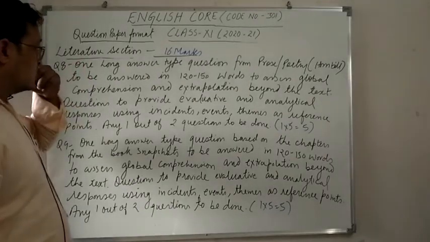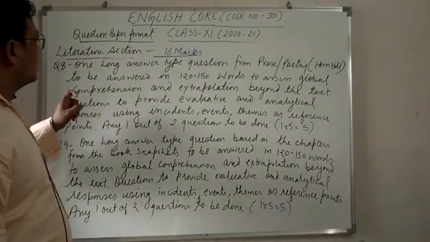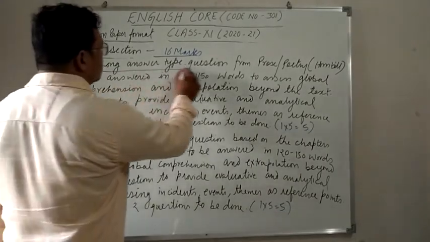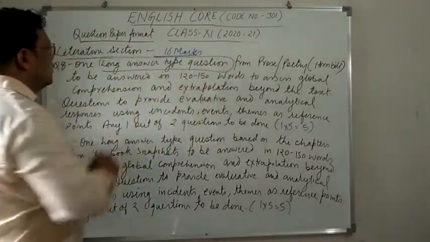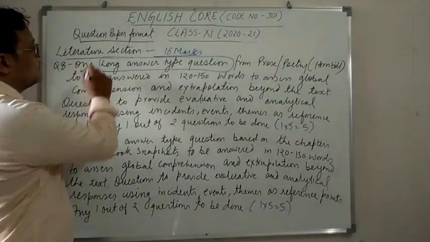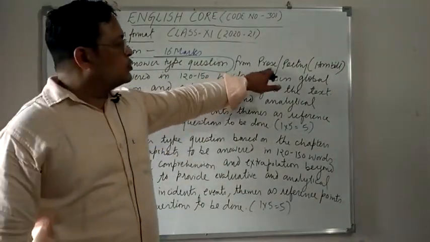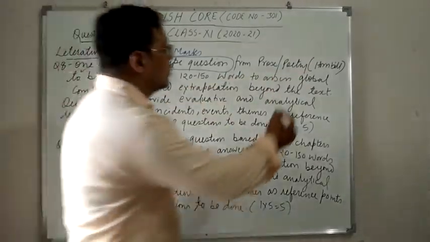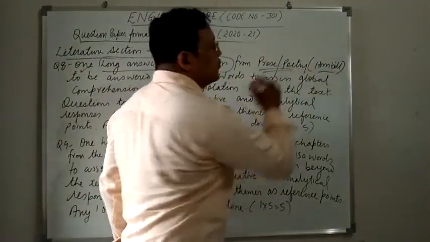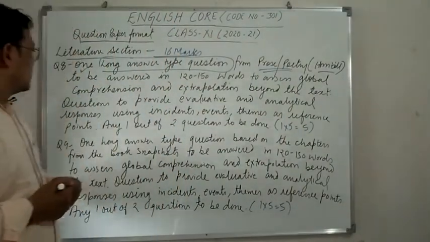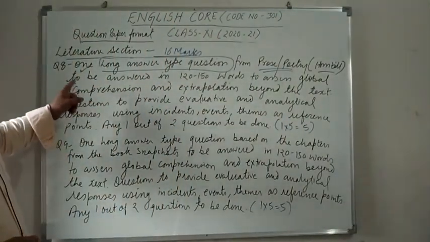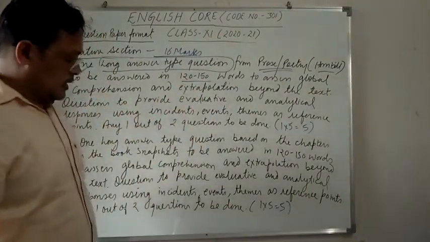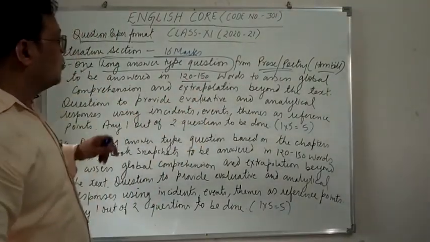Now in this section, question number 8 will be one long answer type question. So now it has come. Long answer type question, only one question you have to attempt from prose or poetry. So this question will be framed from the Hornbill book, from prose or poetry. So you have to answer it in 120 to 150 words, and you have to assess the global comprehension.